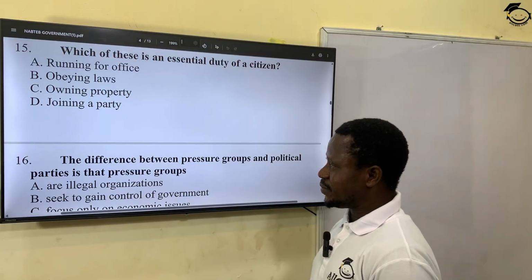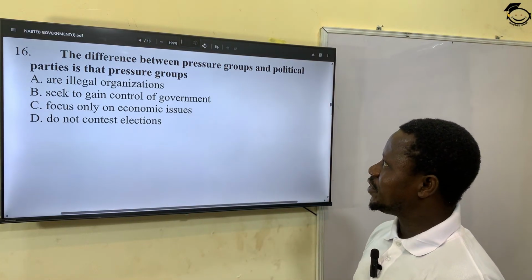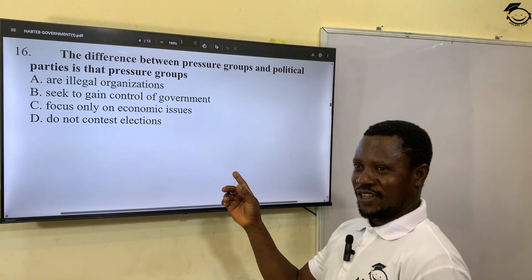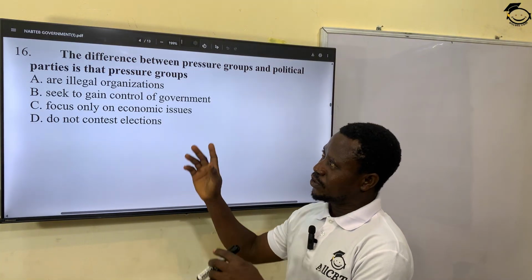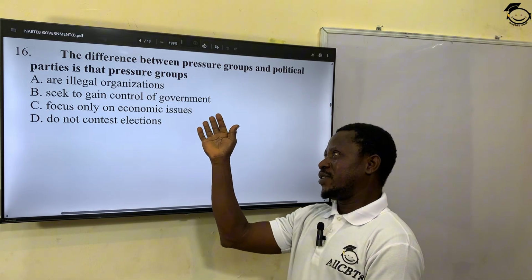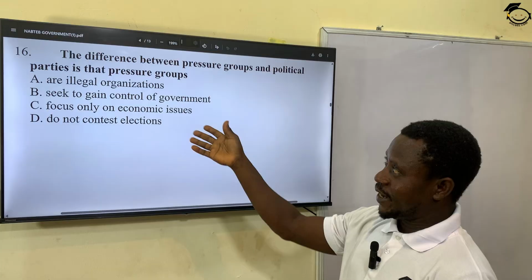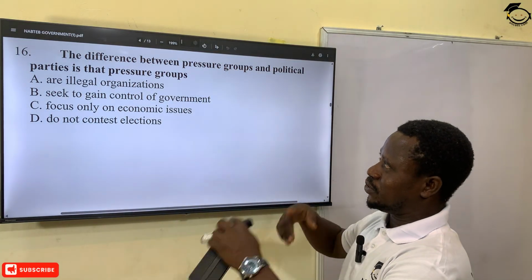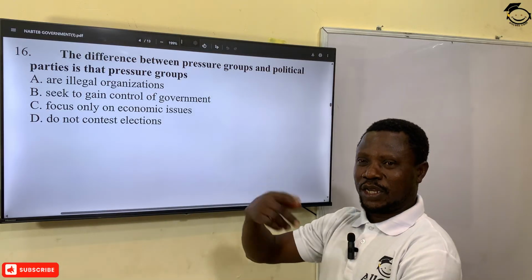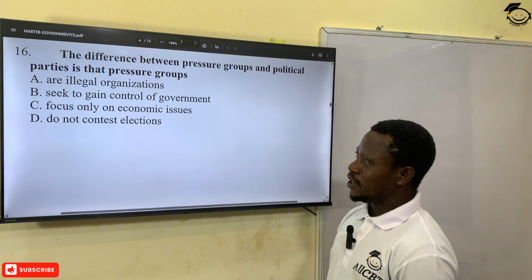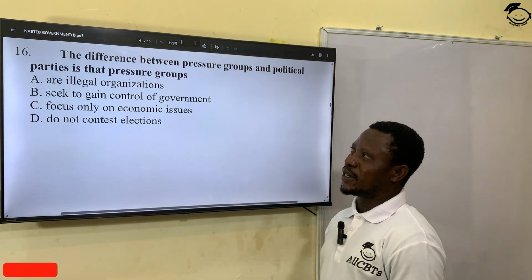We see the next one. The difference between pressure groups and political parties is that pressure groups... Now, we just answered a question similar to this, previously, maybe number 8 or 9 thereabout. I explained while I was picking the answer for the other one that if they have put the question in alternates, the answer will also be an alternate. And that's exactly what has happened right now. So with my previous explanation, it's very easy for us to pick our answer now, because it's just like words and opposite.